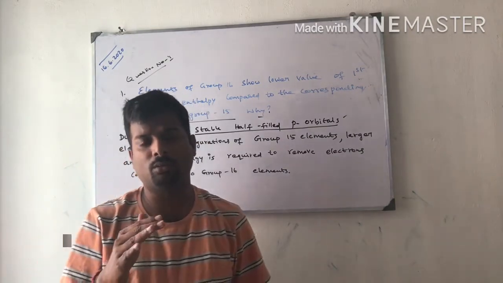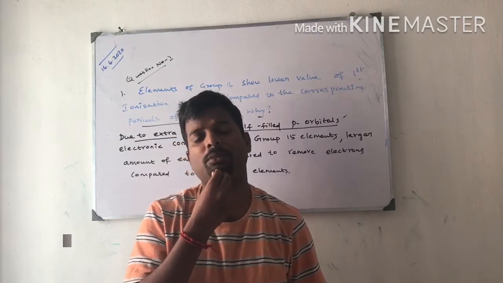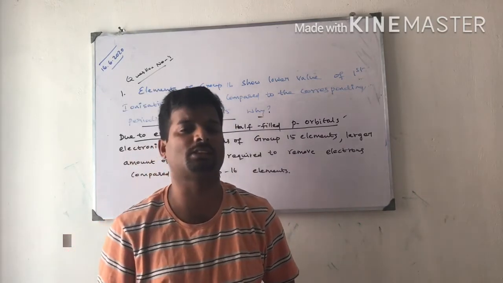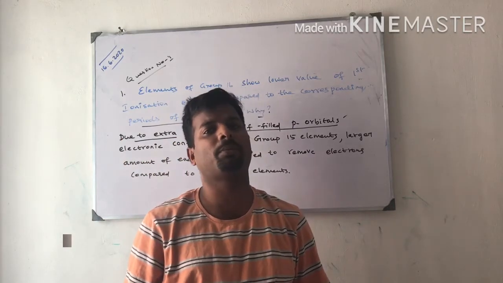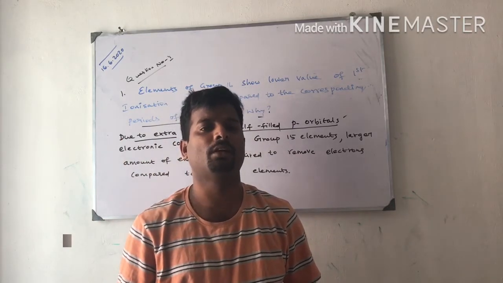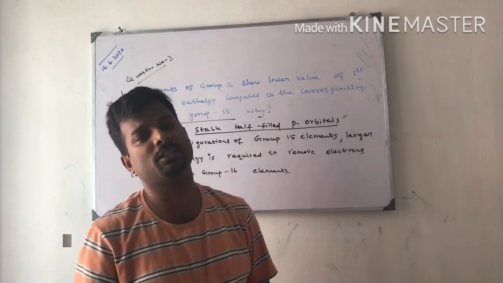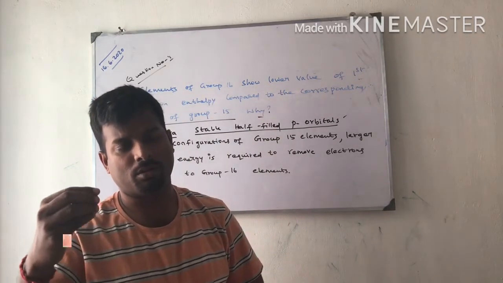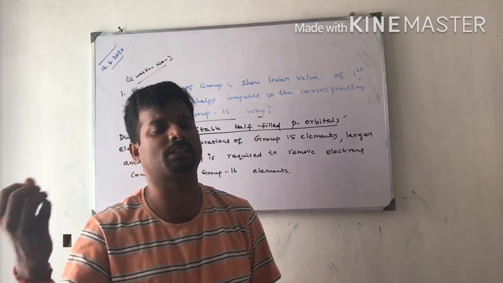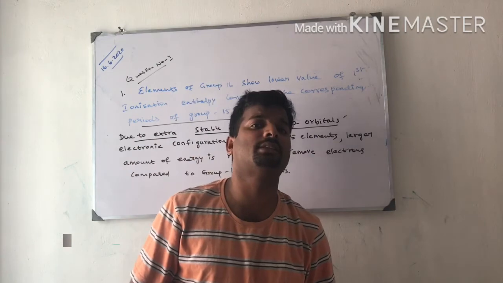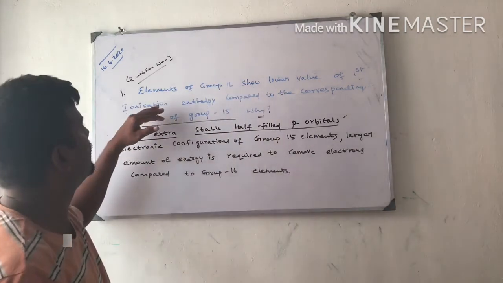Going from top to bottom in a group, the ionization enthalpy decreases because the number of shells increases. Period wise, moving left to right, ionization enthalpy increases. Group 15 elements have more ionization enthalpy than group 16.